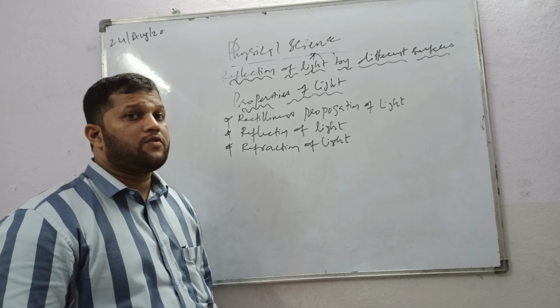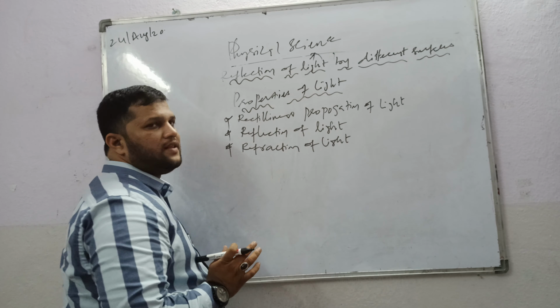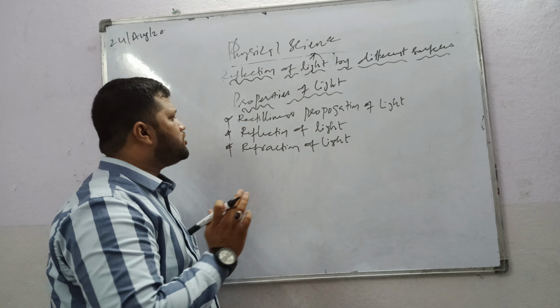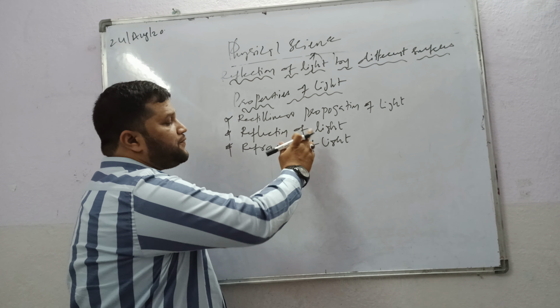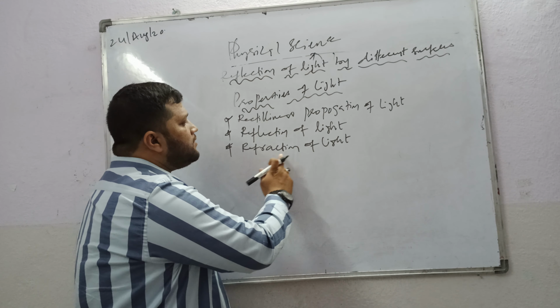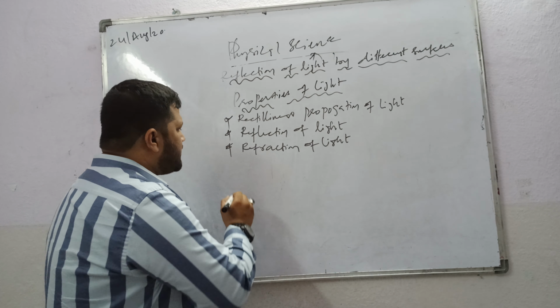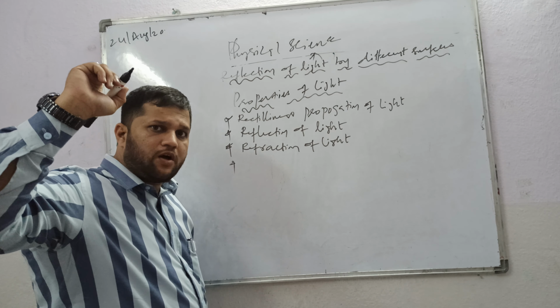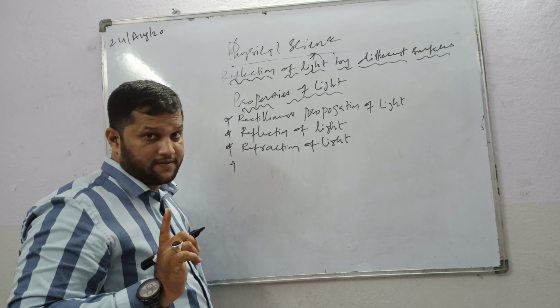So we are talking about what? Properties of light. First property, rectilinear propagation of light. Second, reflection of light. Third, refraction of light. Okay, so I said in my class many types of properties of light.